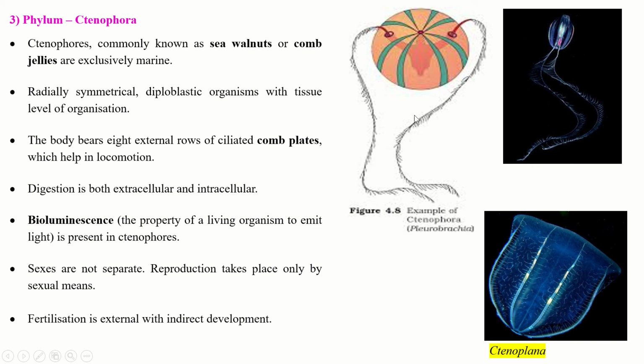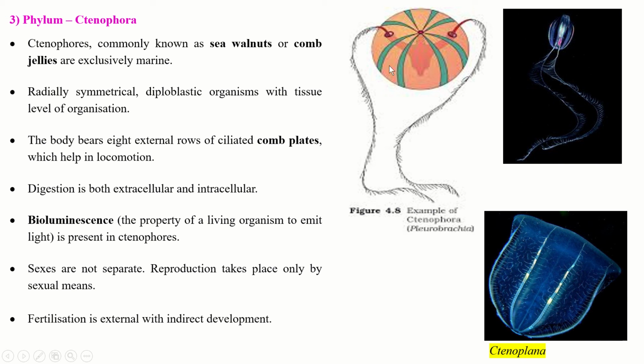So during night time you will see the beautiful ctenophores emitting light, and bioluminescence is present in ctenophores. Now sexes are not separate. Reproduction takes place only by sexual means. Fertilization is external with indirect development. Again, indirect means they have two stages, larval stage and the adult stage.